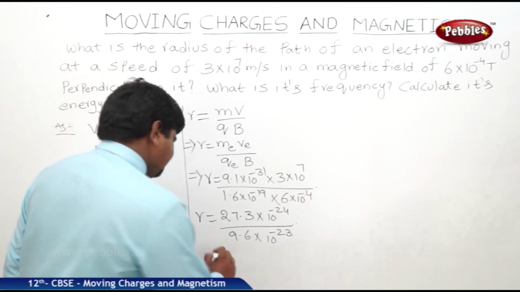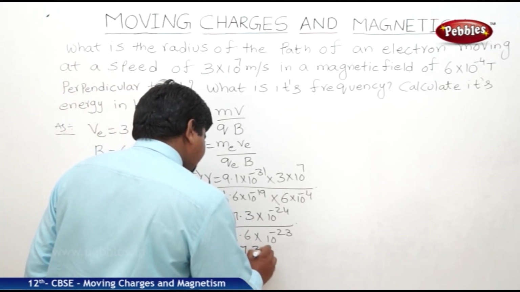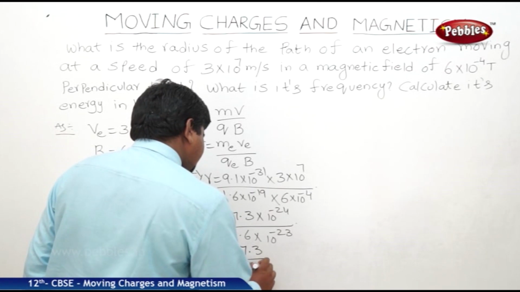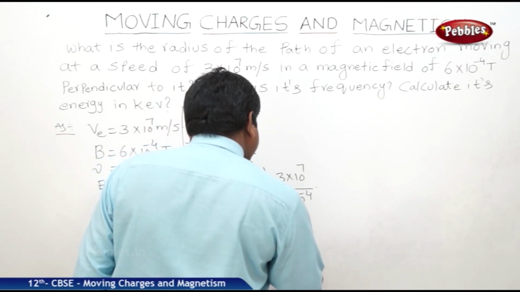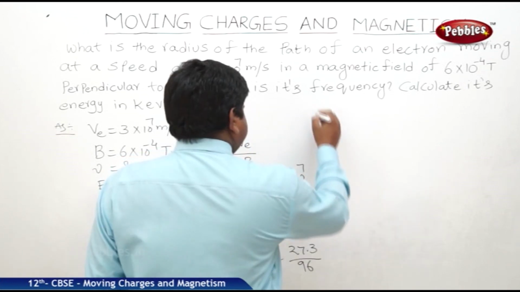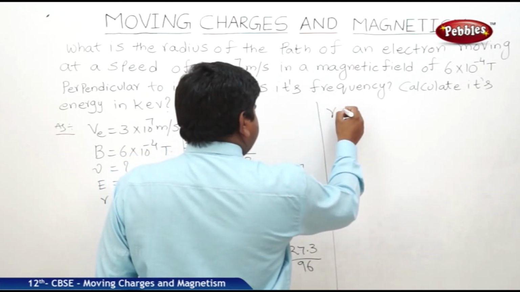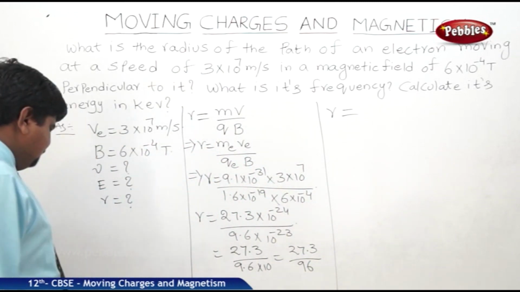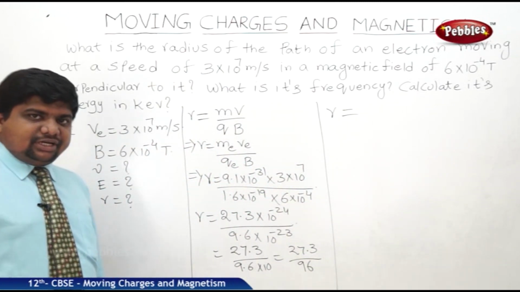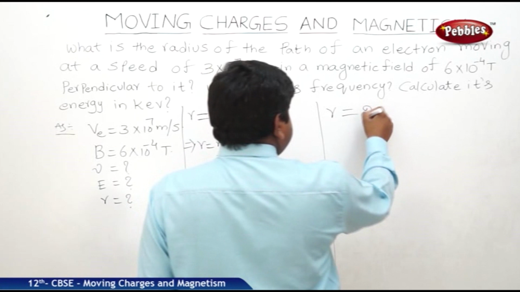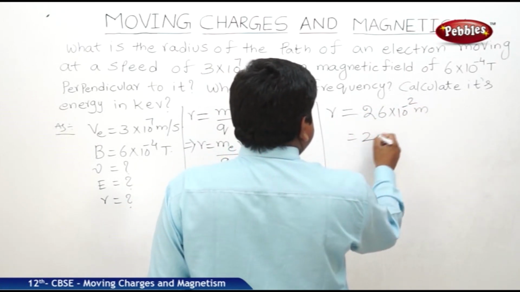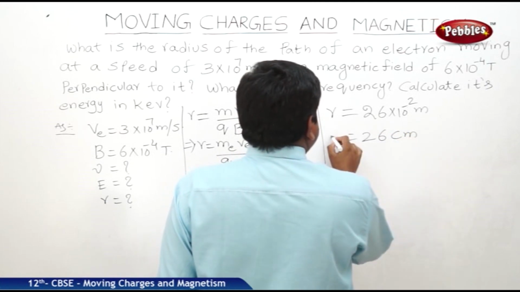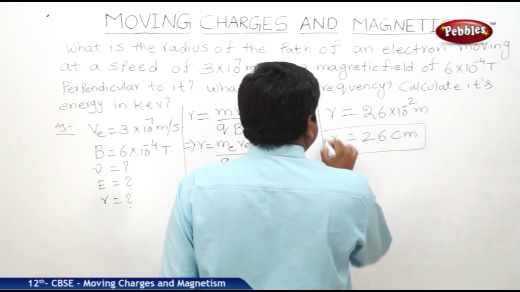Therefore, 27.3 by 96, approximately R is equal to 26 into 10 to the power of minus 2 meters, nothing but 26 centimeters. So R was found.